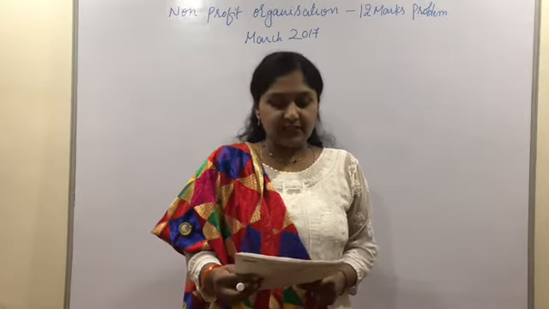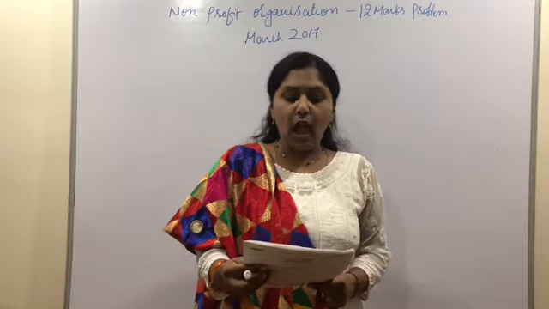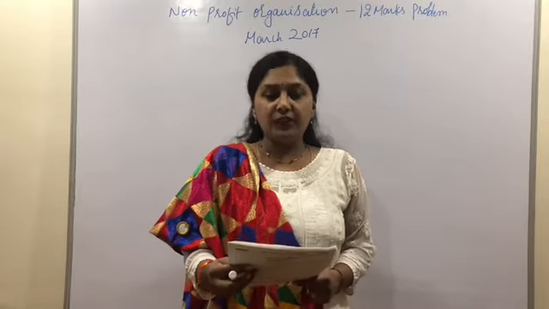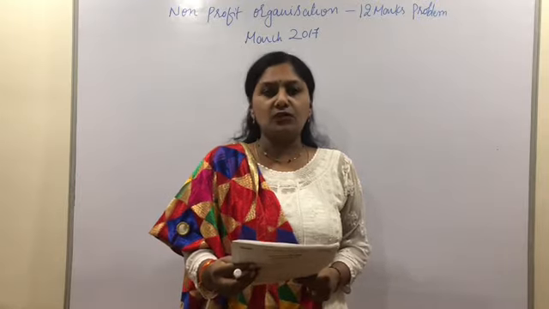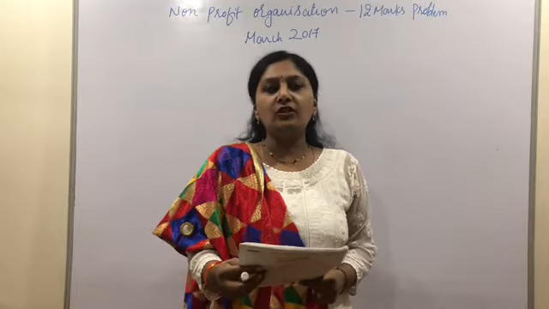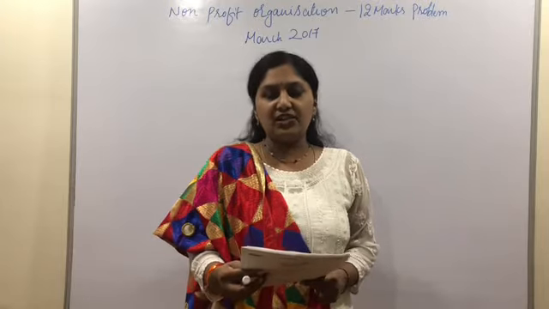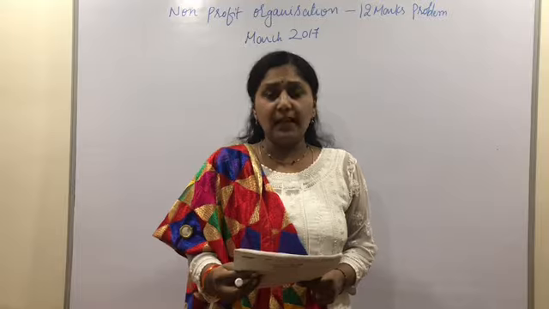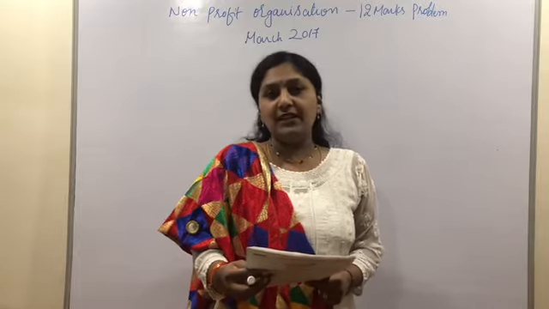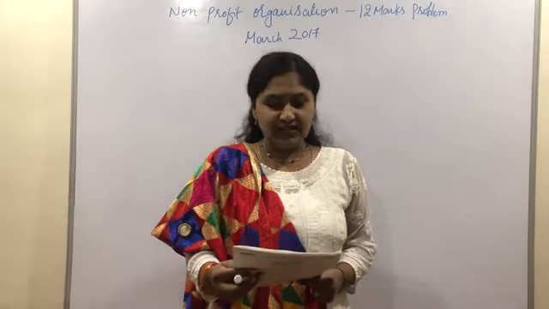Now let us see the adjustments. The first adjustment says that outstanding rent on 31st March 2016 was 3,000. So this is the current year's outstanding rent which we need to add to the balance of rent in the expenditure side of the income and expenditure account. And one more time we need to treat it as outstanding rent below the liabilities. This is going to be the current liability.